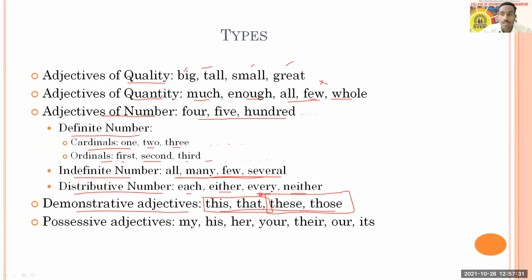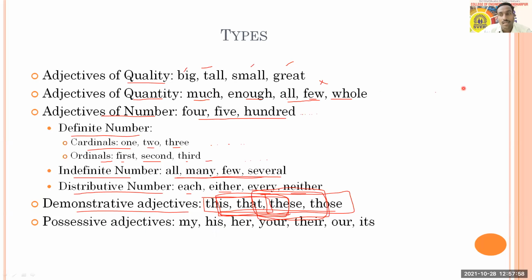Then you will come to know that this and these are used to show the things which are near. Then that and those are used to show things, persons, or places which are away from the speaker. In that case, that and those are used.